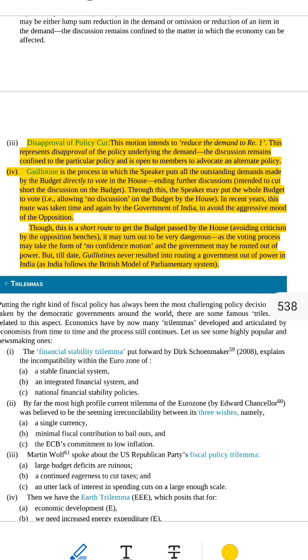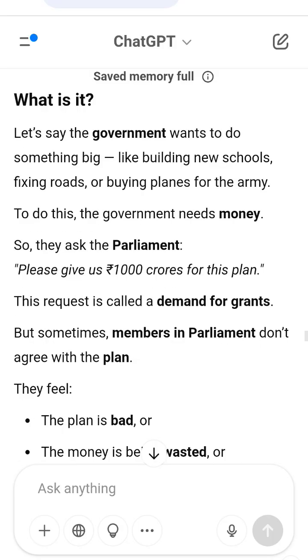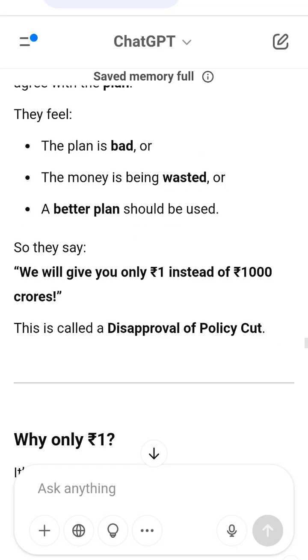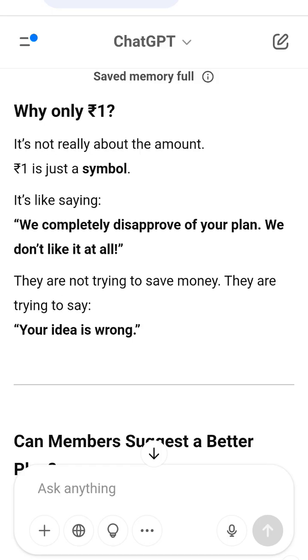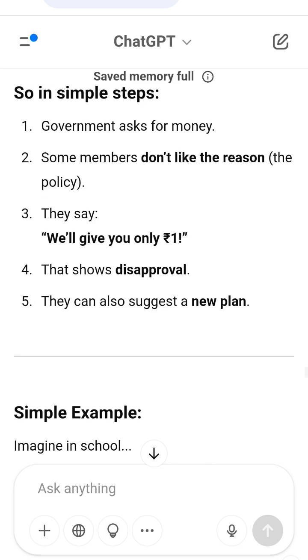But has it ever happened in India? No. So far, even though guillotine has been used many times, it has never made a government fall in India. Why not? Because India uses the British system of parliament. In this system, the majority party usually supports its own budget, so they win the vote even without debate. So guillotine becomes a shortcut, but it's still safe for them most of the time.